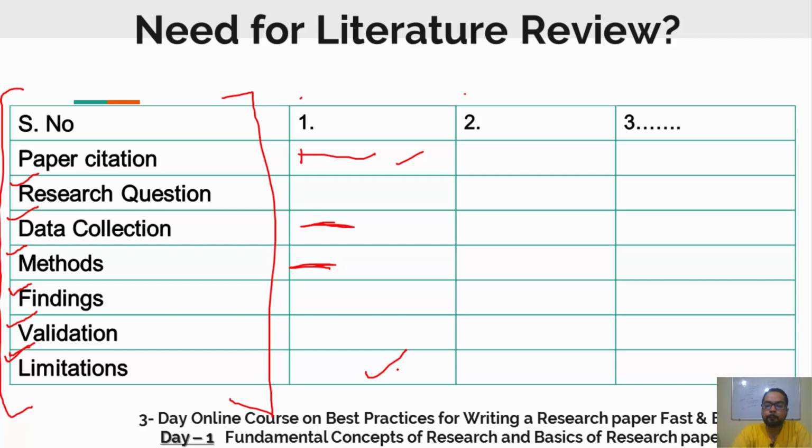Once you have 10 or 12 entries in this table, like 1, 2, 3, 4, 5, 6, 7, 8, 9, 10 or 12, you will be very confident about what the work is, what the data and methods are, how to do this work, what you are going to find out if you use these tools, and how you are going to validate your answers.